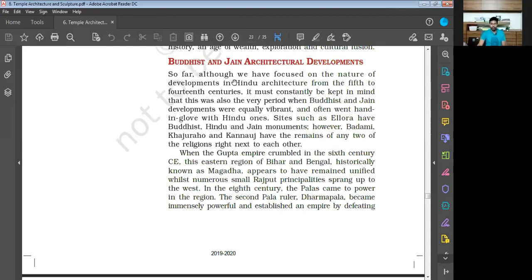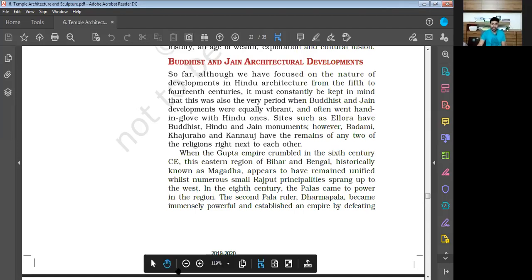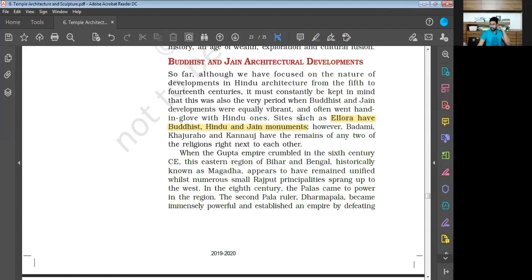So far, although we have focused on the nature and development of Hindu architecture from the 5th to 14th centuries, it must constantly be kept in mind that this was also the very period when Buddhist and Jain developments were equally vibrant and often went hand in glove with Hindu ones. Sites such as Ellora have Buddhist, Hindu, and Jain monuments. Earlier we have understood that at Ellora we find temples from all the periods.